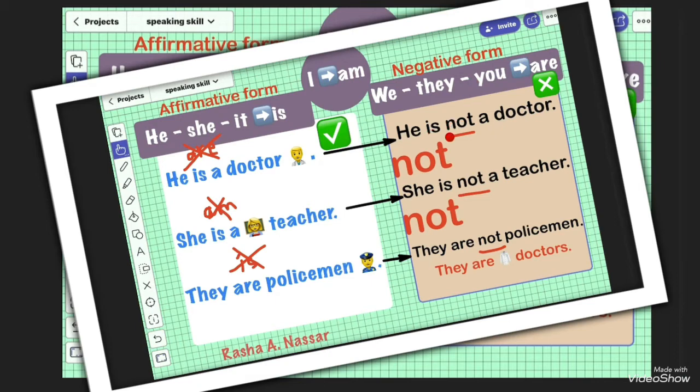He is not a doctor. She is a teacher. She is not a teacher. They are policemen. They are not policemen. I will use not.